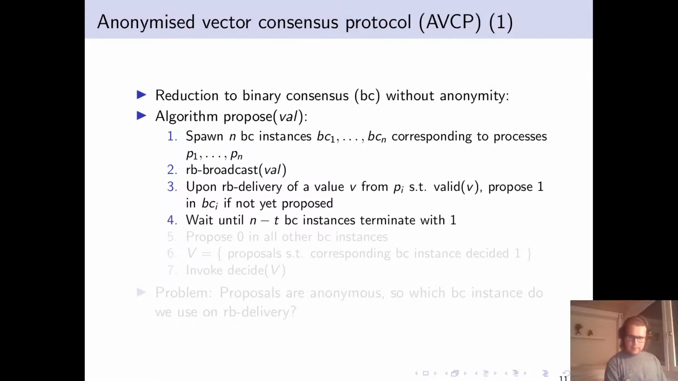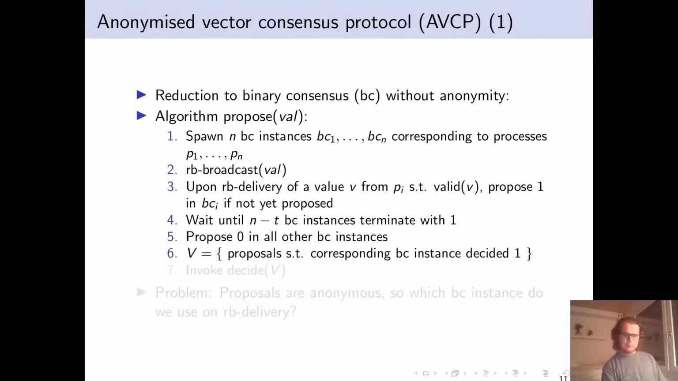We'll wait until we terminate in n minus t binary consensus instances with the value 1. In all other instances that we haven't decided in yet or proposed in yet, we propose 0. Eventually, once they all terminate, we can build a vector containing the proposals such that in the corresponding binary consensus instance, 1 was decided. That is our vector which we output. We can sort it so everyone outputs the exact same vector.